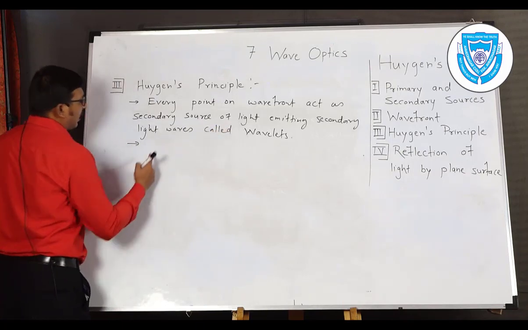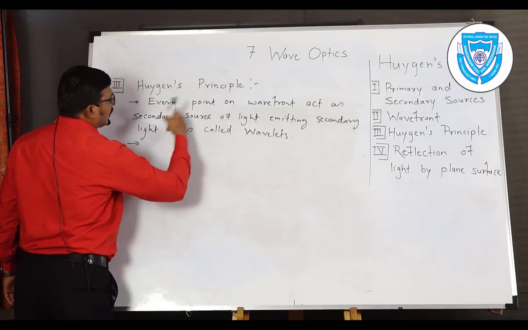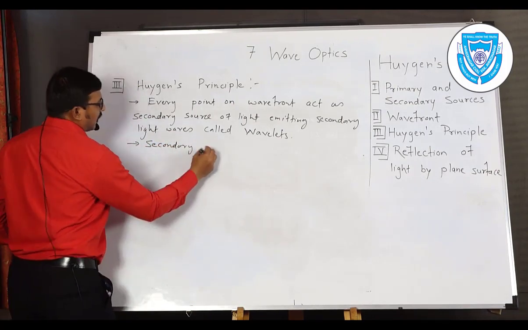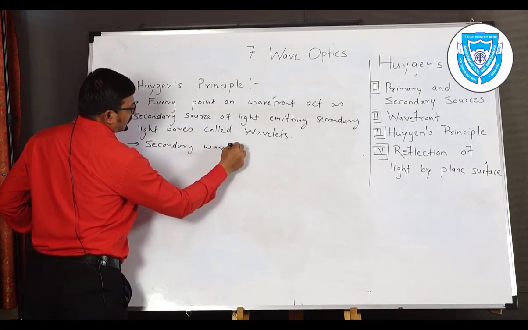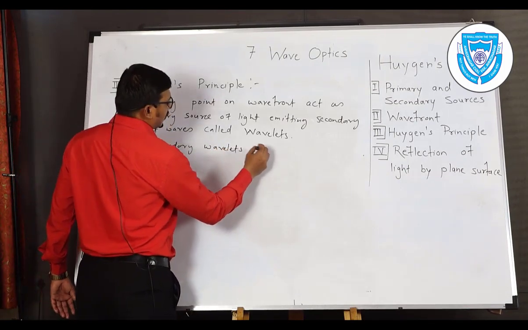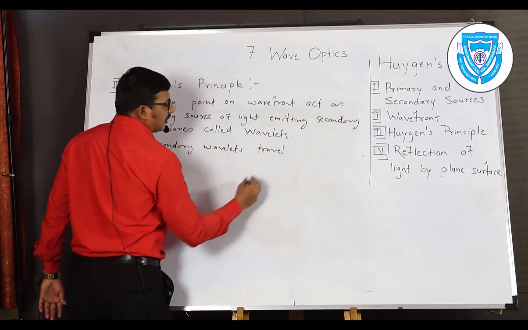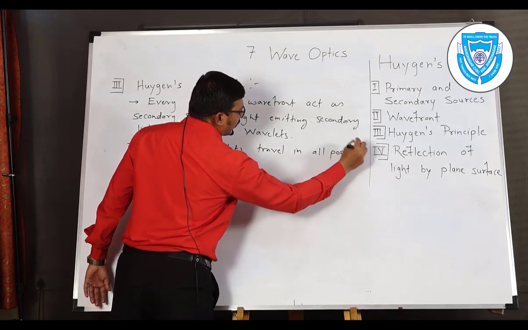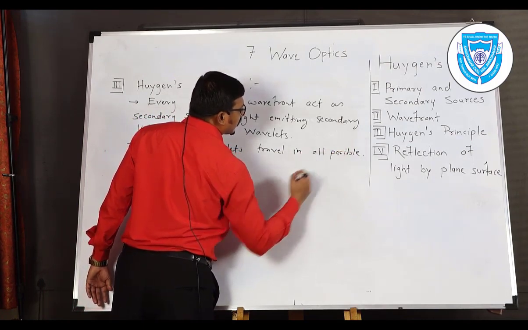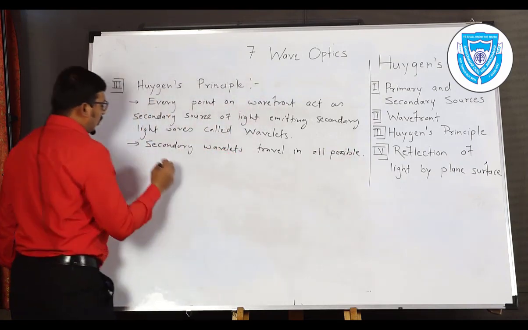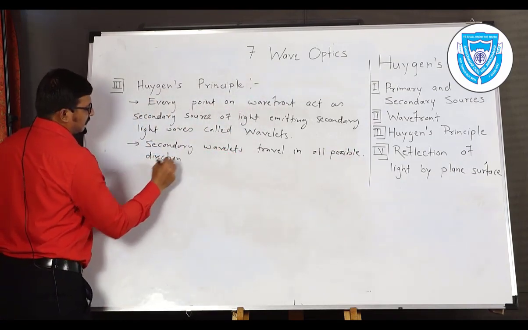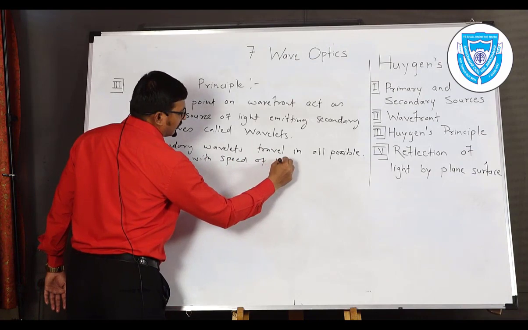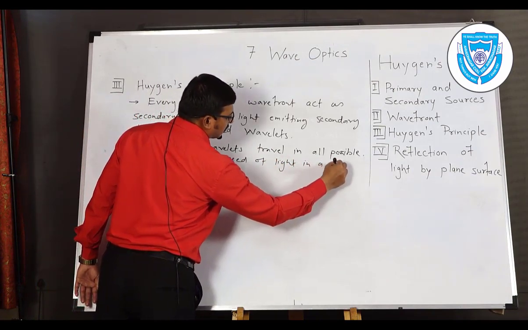Now these wavelets are in a category of secondary because we always use the word secondary. So secondary wavelets travel in all possible direction with speed of light in a medium.